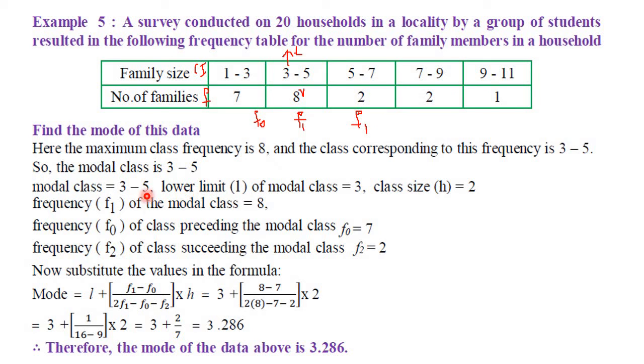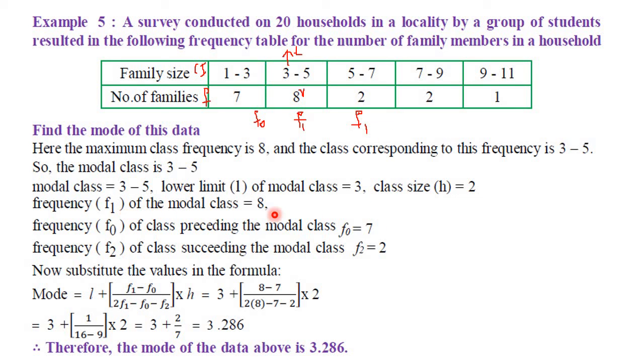So the modal class is 3 to 5. Here the lower limit of the modal class is 3. Class size is 2: 1, 2, 3 and 3, 2, 3, 4, 5. Here 3 is repeated as the lower limit in the class interval, so the height becomes 2. Here also 5 is repeated as the upper limit in the next class interval. That's why we will consider only the successive limits; they cannot be considered.